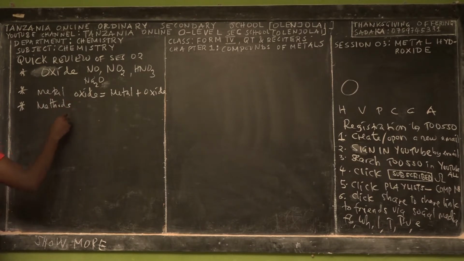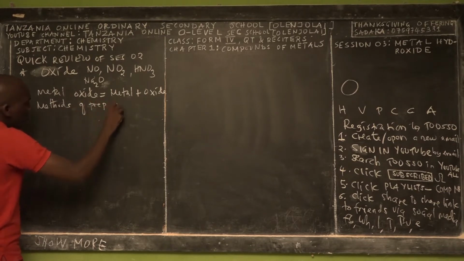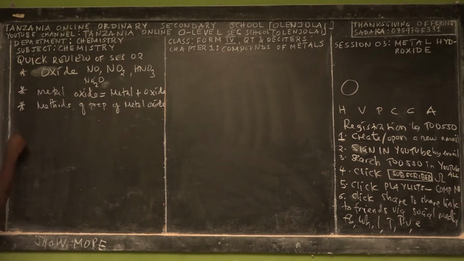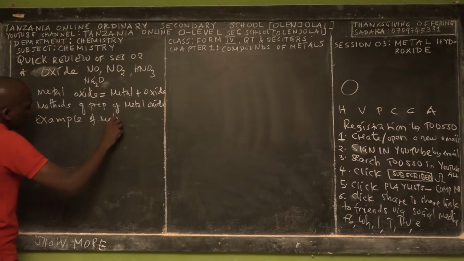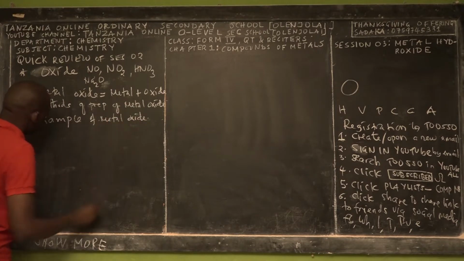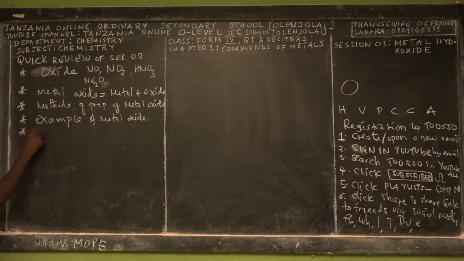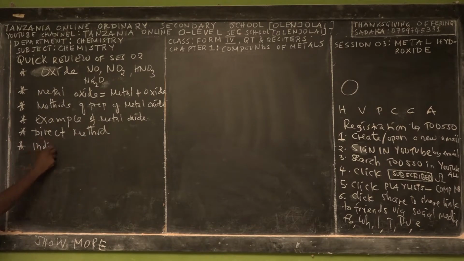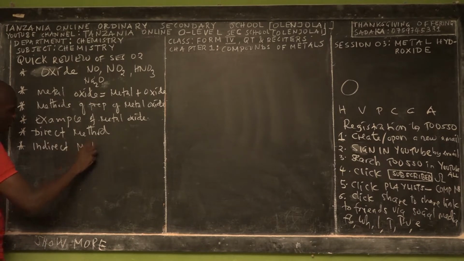First of all, I taught about examples, and methods of preparation of metal oxide, as the subtitle of the session. So I gave you some examples of metal oxide. I taught you the first method of preparing metal oxide, which is called the direct method, and then another method, which is the indirect method of preparing metal oxide.